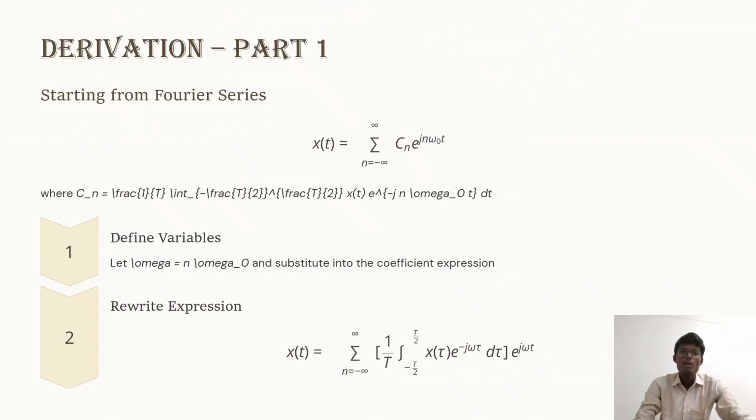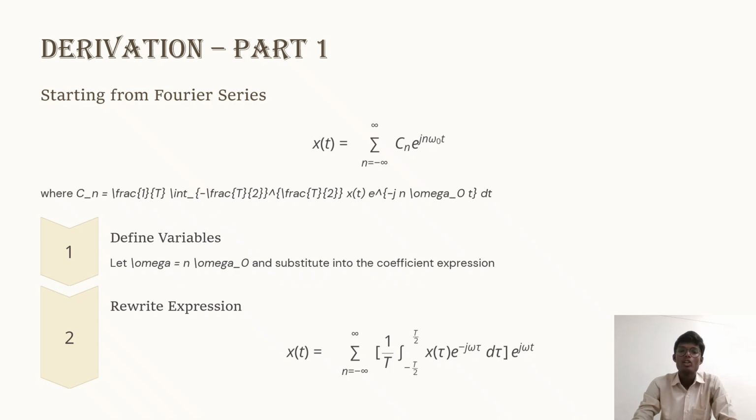Next, the derivation part. Starting from the Fourier series, the formula is x of t equals the summation from n equals minus infinity to infinity of cn e power j n omega naught t, where cn equals 1 by T integral from minus T by 2 to T by 2 of x of t e power minus j n omega naught t dt. Substitute into the coefficient expression and rewrite the expression.